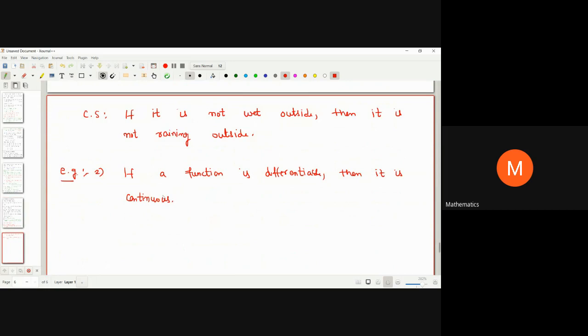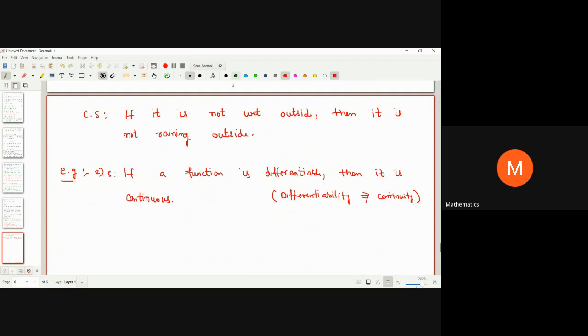So now, what is the contrapositive statement? One thing is every differentiable function is continuous. That means this says differentiability implies continuity. Okay, so what is the contrapositive statement?